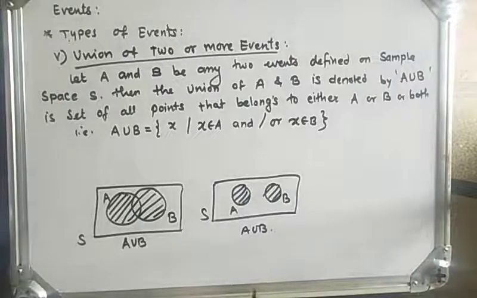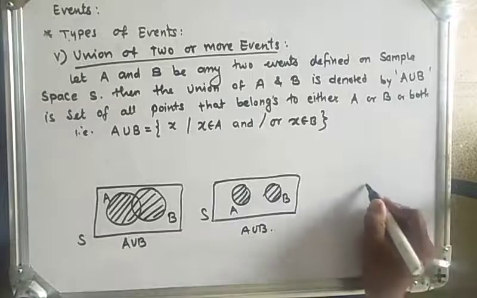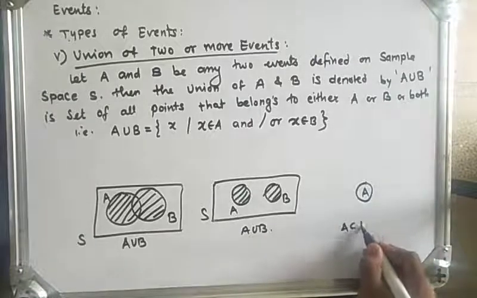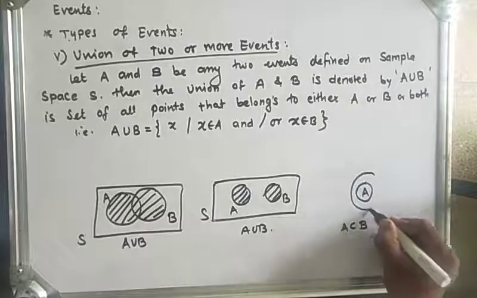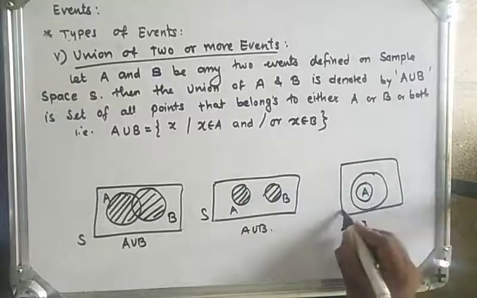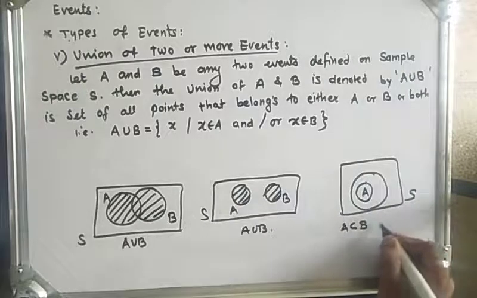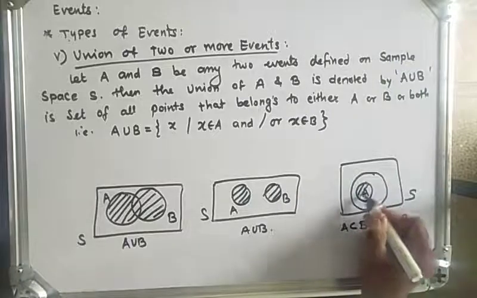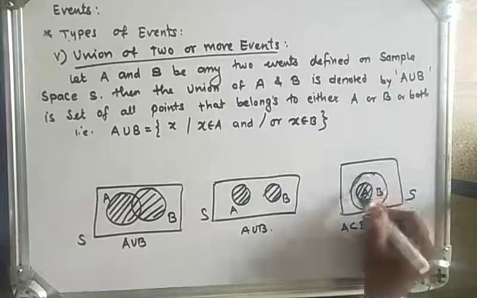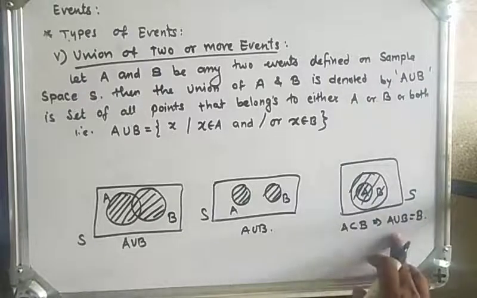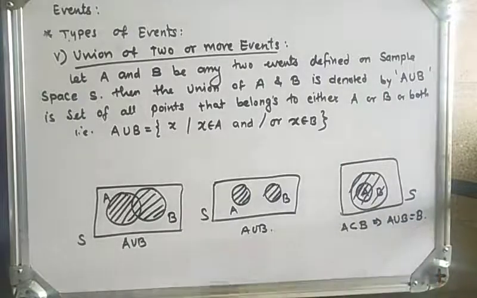Now suppose A is a subset of B. Then what will be their union? So this is set A, and A is a subset of B, which is a subset of sample space S. Then what will we get? Here A and this is B. So their union will be B, right? So A union B is equal to B.